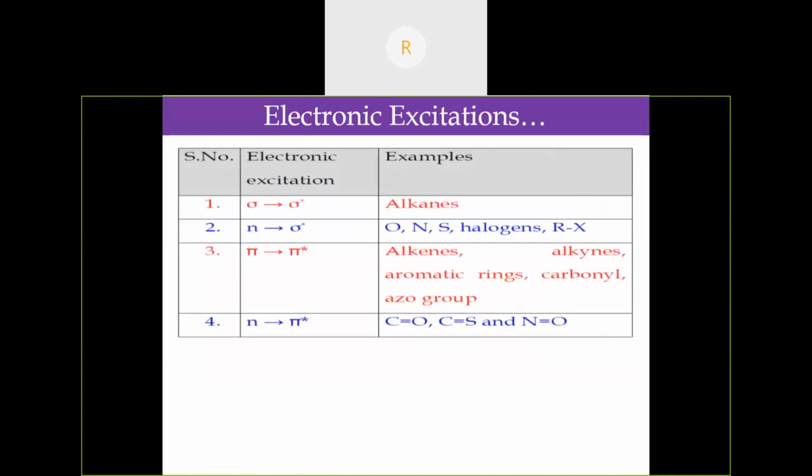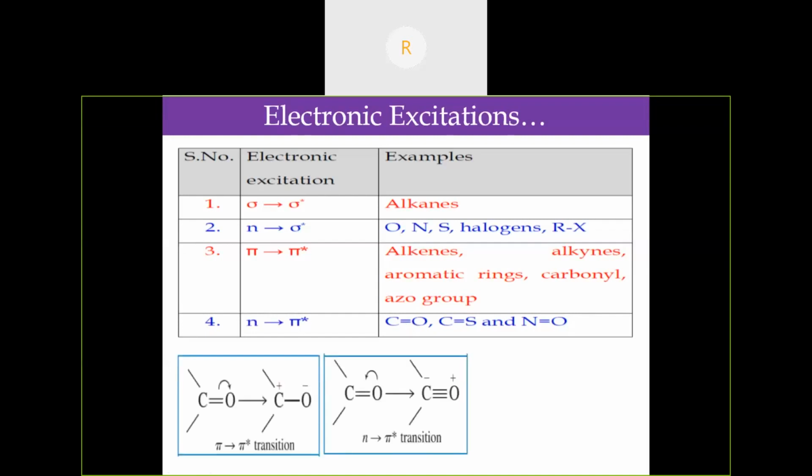For example, alkanes contain only sigma bonds, so they undergo sigma to sigma star transition. In the case of heteroatoms like oxygen, nitrogen, sulfur, there will be a lone pair of electrons, that is, non-bonded electrons, so they undergo n to sigma star transition. In the case of alkenes, alkynes, and aromatic rings, there is a pi to pi star transition. But carbonyl compounds have lone pairs as well as pi electrons, so they undergo n to pi star transition.